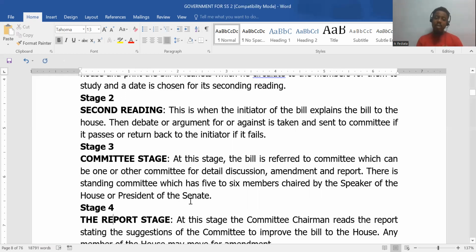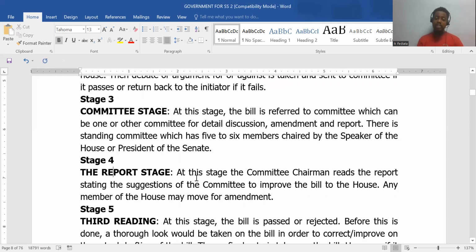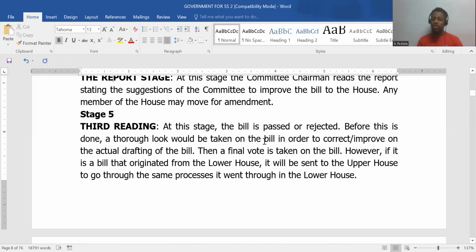Now, there is a standing committee which has 5 to 6 members, and the committee is headed by the speaker, that means the head of the House of Reps or the head of the House of Senate. So the report stage is where the committee turns in their reports, everything they have discussed, their investigations and the likes. And then this takes us to the third reading.